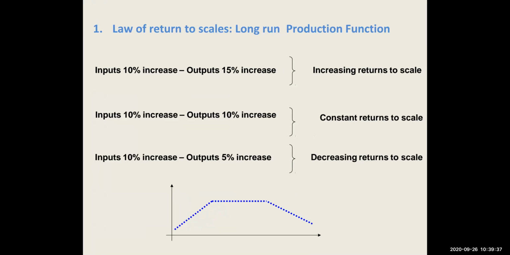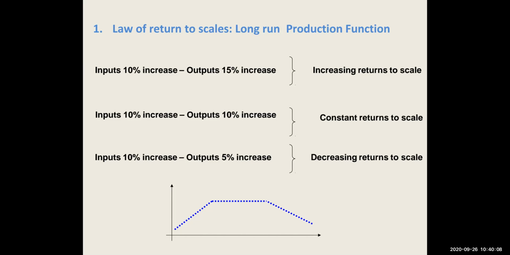This is another example, as I had told you earlier. In the increasing return to scale, let's assume that your input is increasing by 10% and your output is increasing by 15%. So with an increase of your input by 10%, output is also increasing by 15%, which means that you're getting good return. And that is why it is called increasing return to scale.